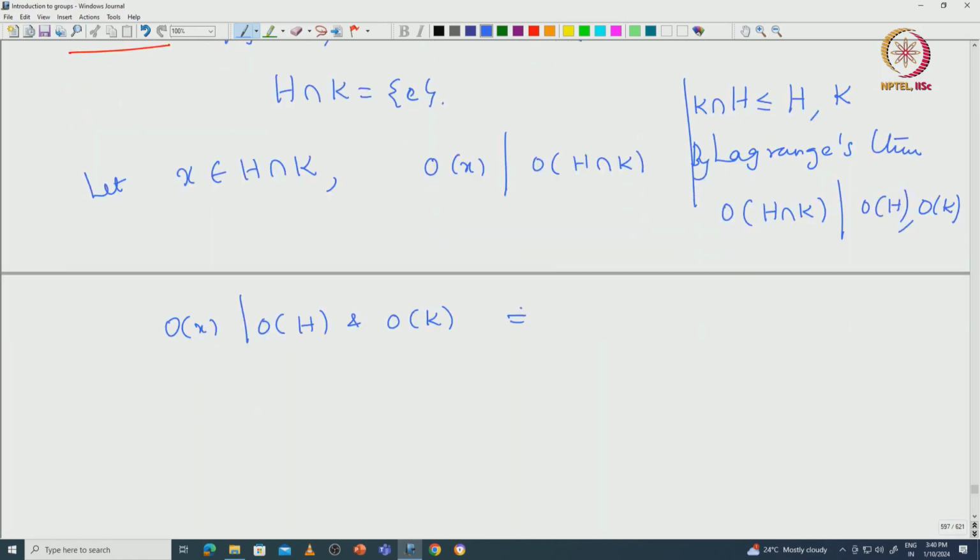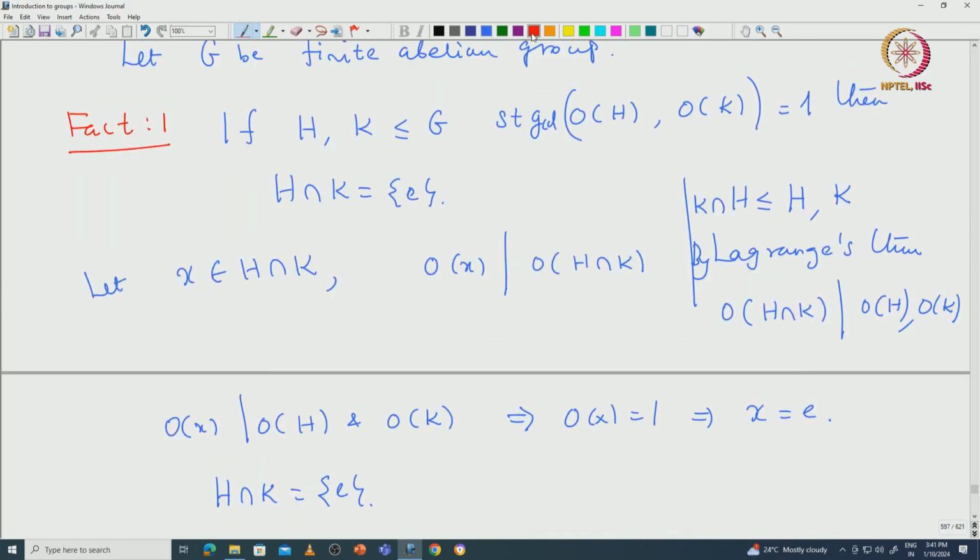That forces the order of x to be 1, so x is the identity. So this proves that H intersection K must be the identity.